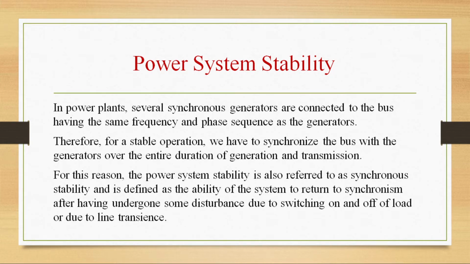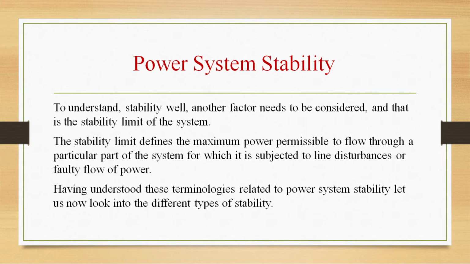Power system stability is the ability of the system to return to synchronism after having undergone some disturbances due to switching on and off of load or due to line transients. To understand stability well, there is another factor to be considered, that is the stability limit. Okay, the stability limit also we have to consider to understand the problem of stability. The stability limit defines the maximum power permissible to flow through a particular part of the system for which it is subjected to line disturbances or faulty flow of power.